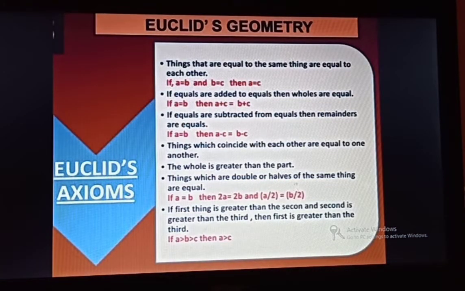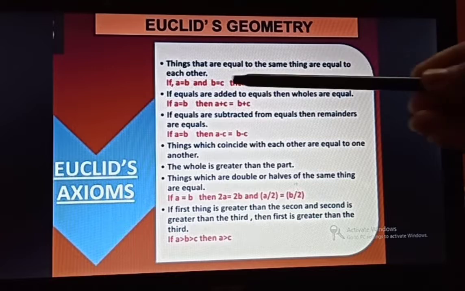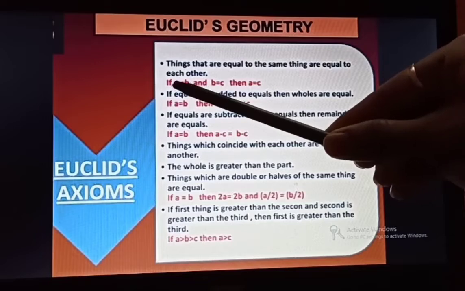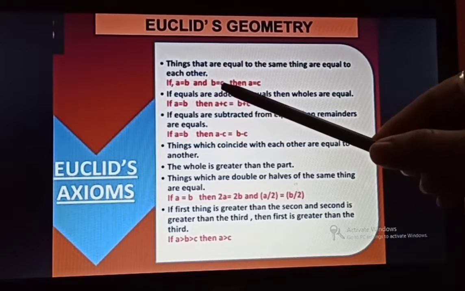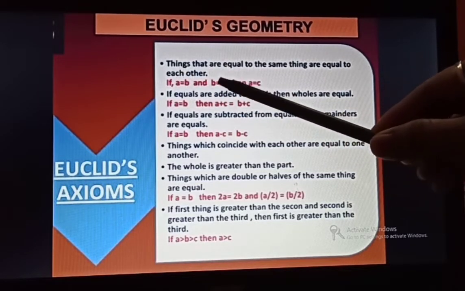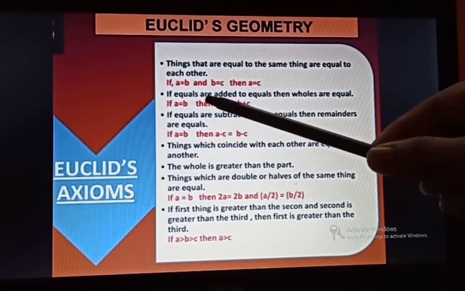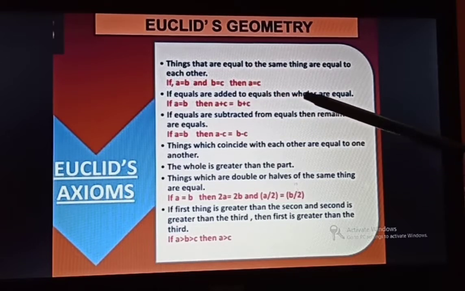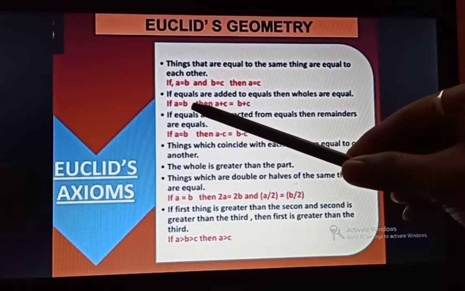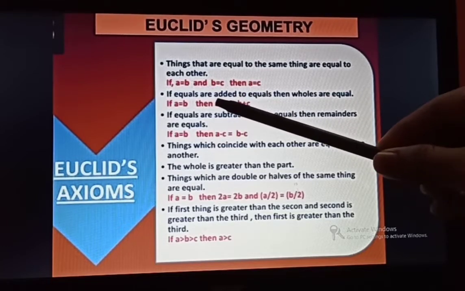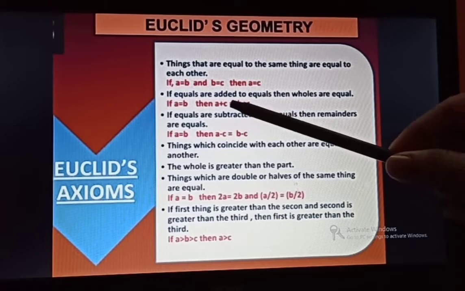So now the axioms. The first axiom is: things that are equal to the same thing are equal to each other. So I have taken A and B equal, and B and C equal. Then A and C will be equal. If equals are added to equals, then the wholes are equal. Say A and B are equal and C is added to both sides. Then A plus C and B plus C will be equal.